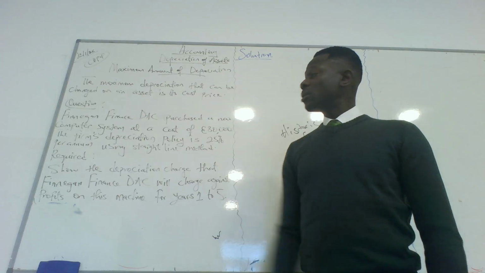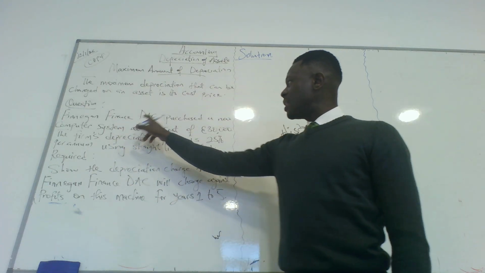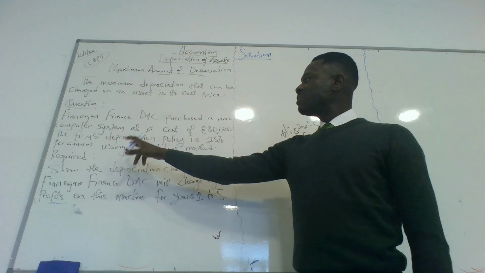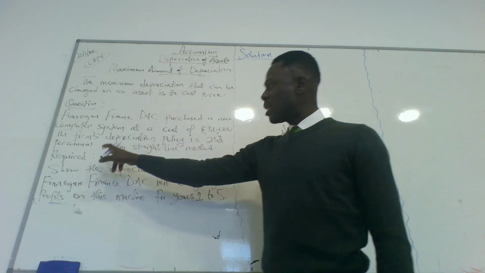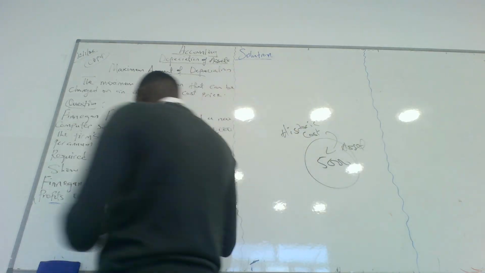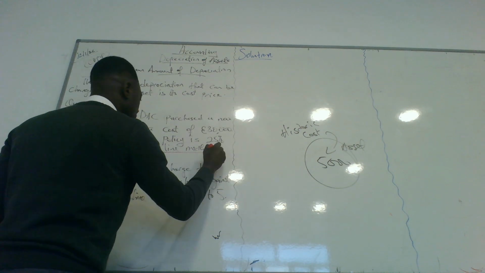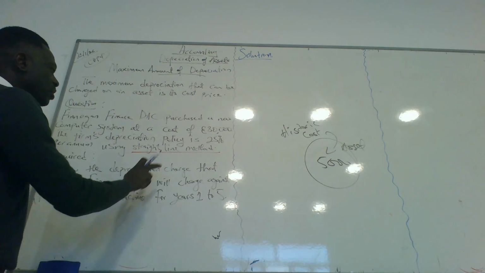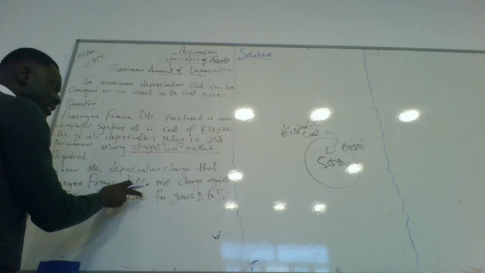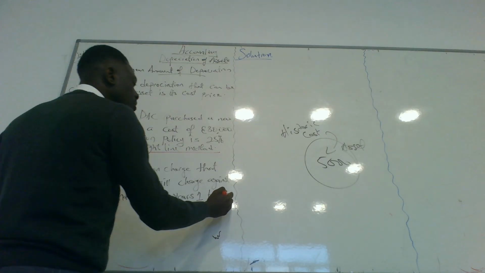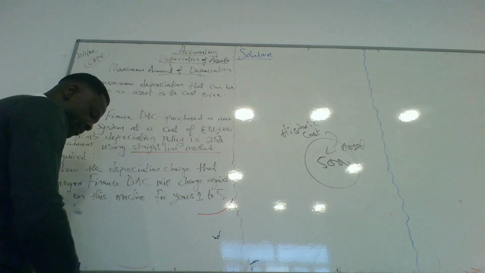So we have a question already. Flanagan Finance DAC purchased a new computer system at a cost of 30,000. The firm's depreciation policy is 25% per annum using the straight line method. Required: show the depreciation charge that Flanagan Finance DAC will charge against profits on this machine for years 1 to 5.